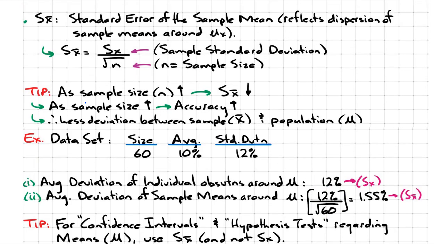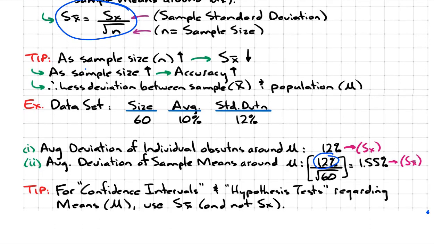So it's the same framework here, ladies and gentlemen. It's just standard deviation divided by the square root of n, so we get 1.55%. So do you see the difference? So if you're looking at dispersion of individual observations, they are dispersed by about 12% from the mean. But if you're looking at dispersion for sample means, they're only dispersed about 1.55%.